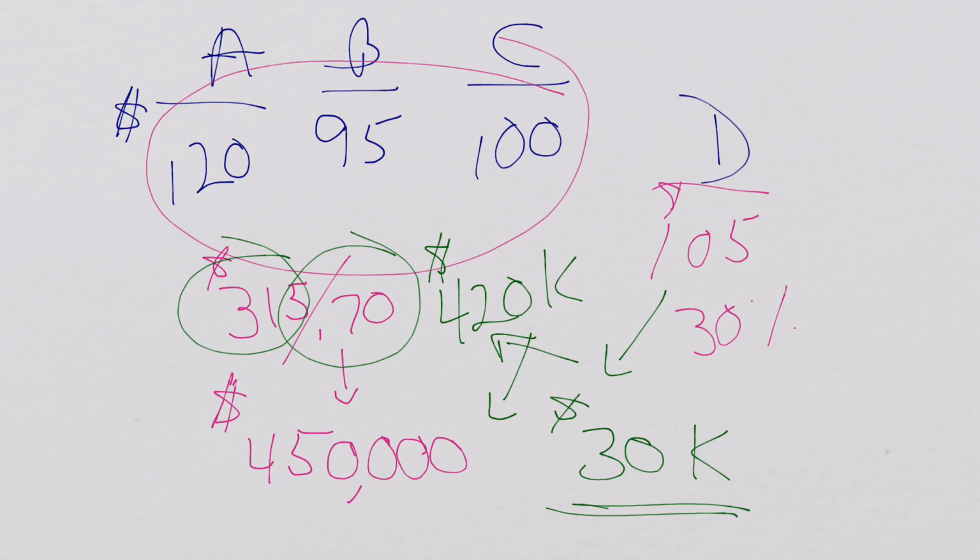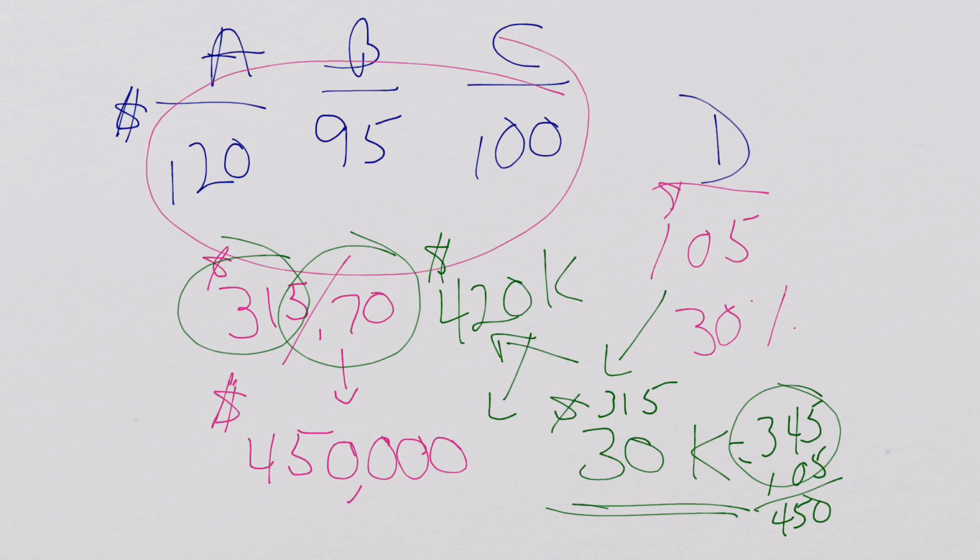So before D comes in, our old partners, A, B, and C, will get booked up by 30 to bring them up to a total capital of 345. So that'll make 345. When you add the 315 to the 30 book up, that'll bring 345. Then you add D, David, and you get to 450. And 30% of 450 is what we're going to have to give David as his capital account, because it's now 30% of the total book value, and so that is 135. If you do the math, 450 times 30%, it's 135, and that's the answer, D.